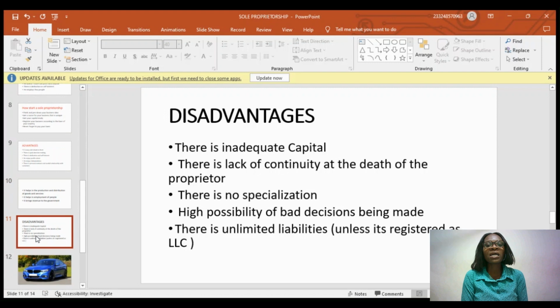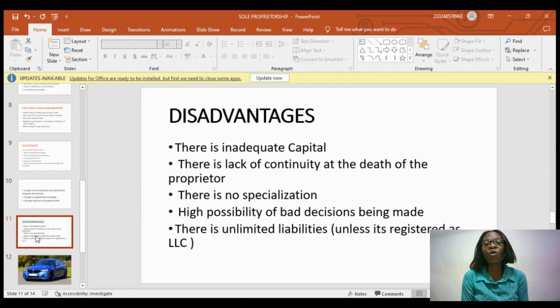Also, in case of the death of the owner, or if anything happens to the owner, he's sick, the business is not able to go on, especially if the person is alone, has not hired any other person or doesn't have any laborer to help him. Once the person takes ill or passes away, the business cannot continue anymore. So that is one disadvantage, unlike other business forms where, if the person is not there, the business continues.